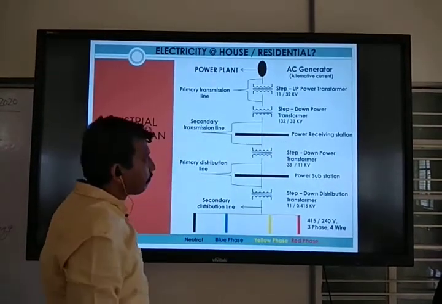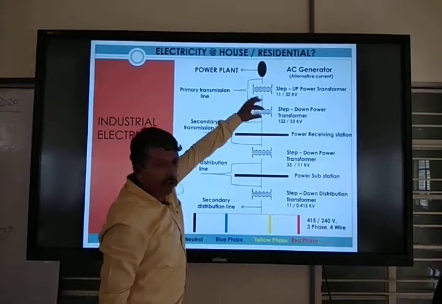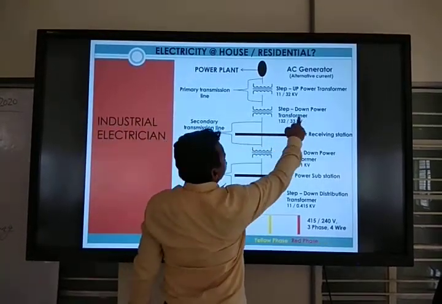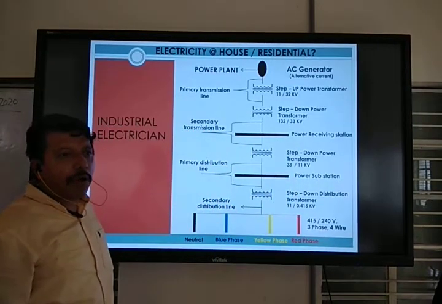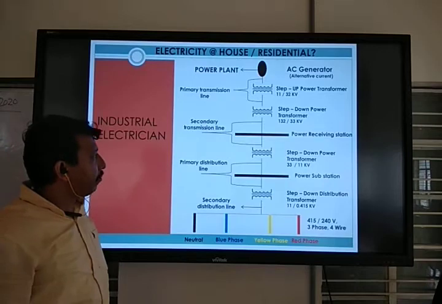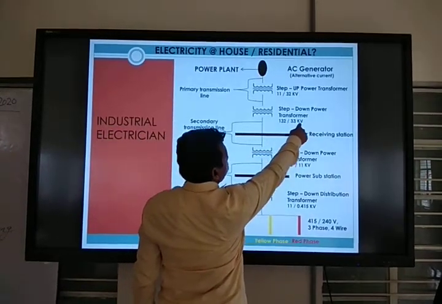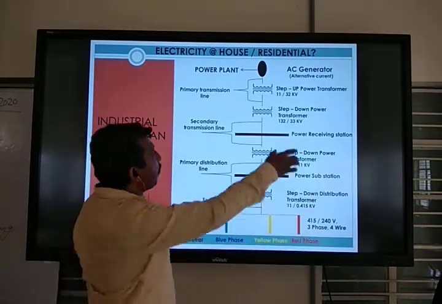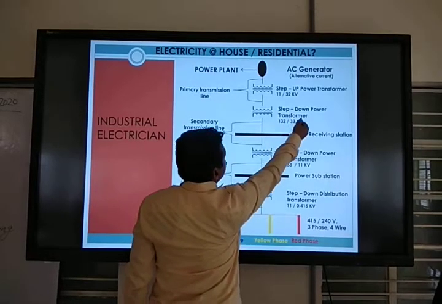And next, again a transmission line. It comes through the primary transmission line to the step-down power transformer. This is 132 kV to 33 kV.